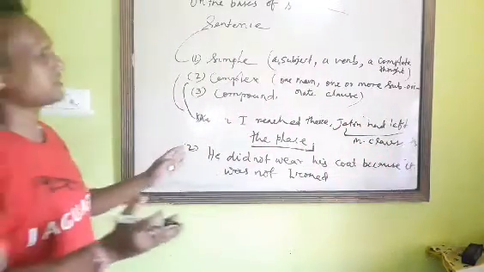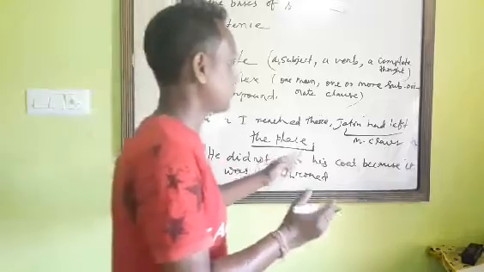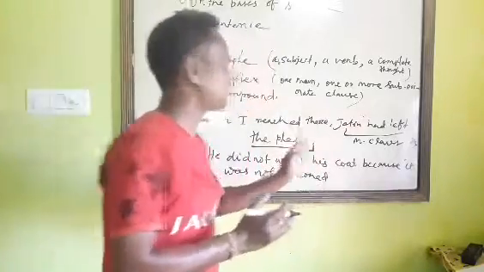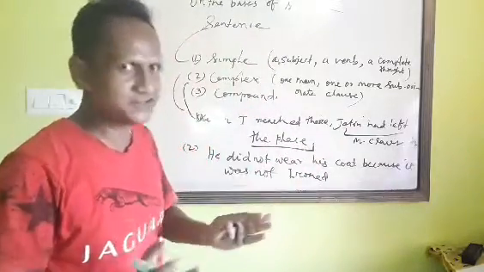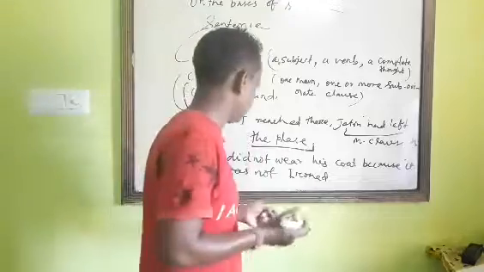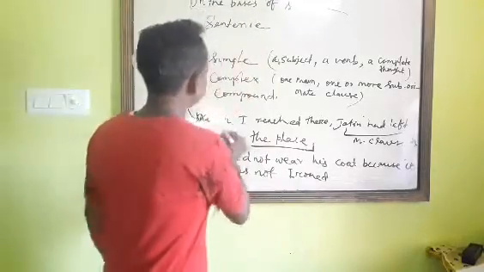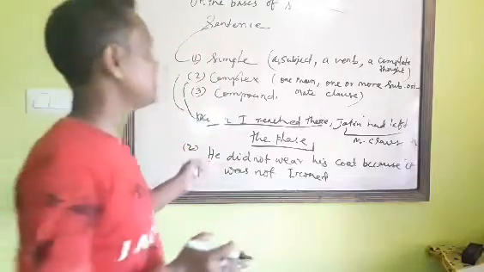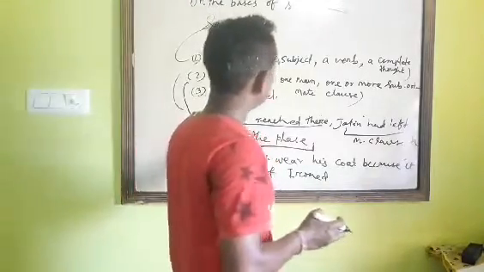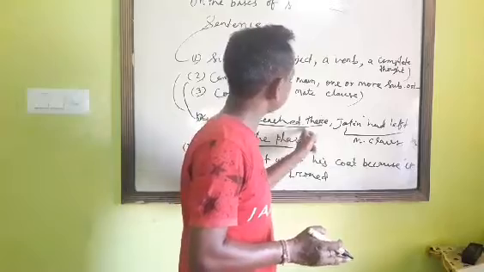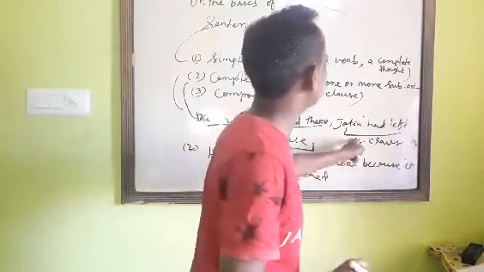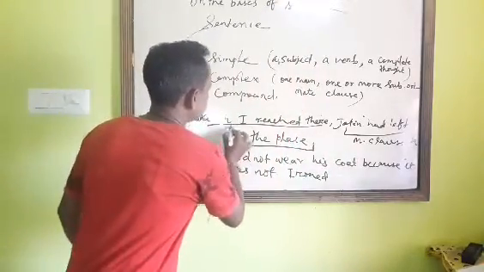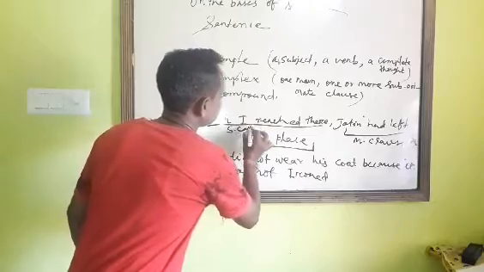Because it expresses its own meaning. The sentence, or the part of the sentence, Jatin had left the place, stands on its own. But when I reached there is an incomplete thought. In order to express its meaning, it always depends upon the main clause. So it is called a subordinate clause. Clear?